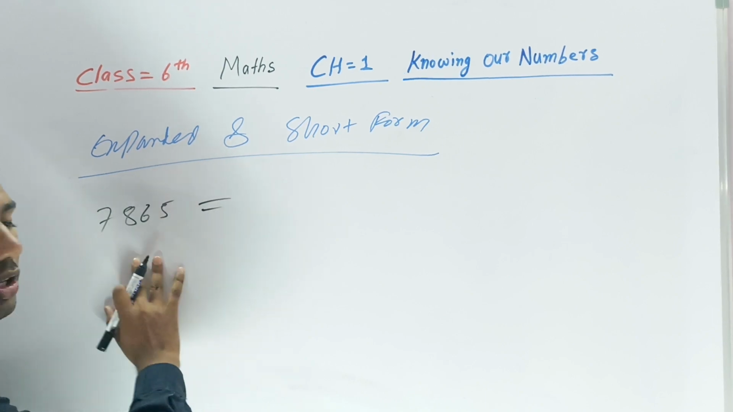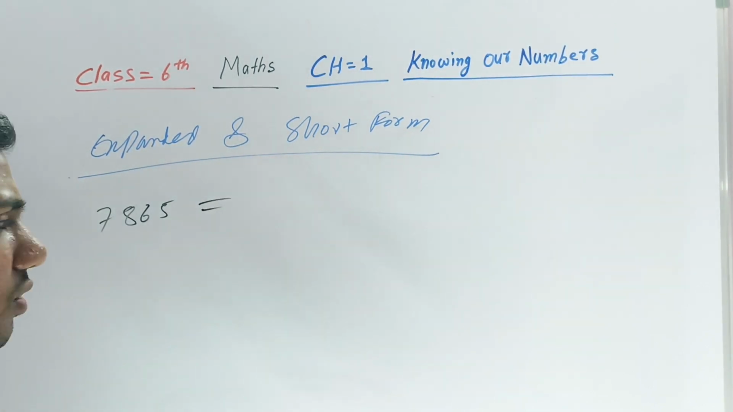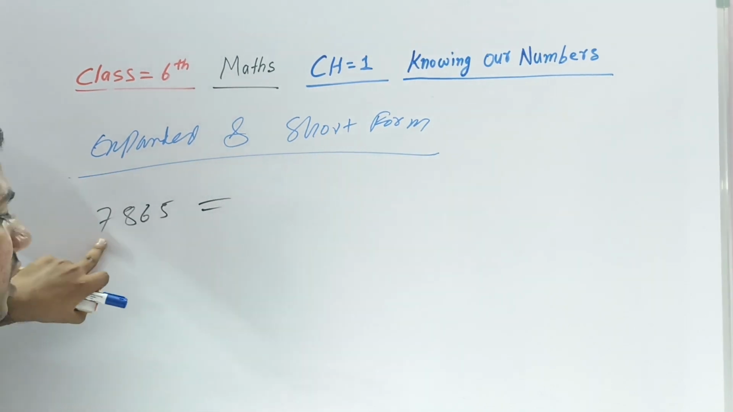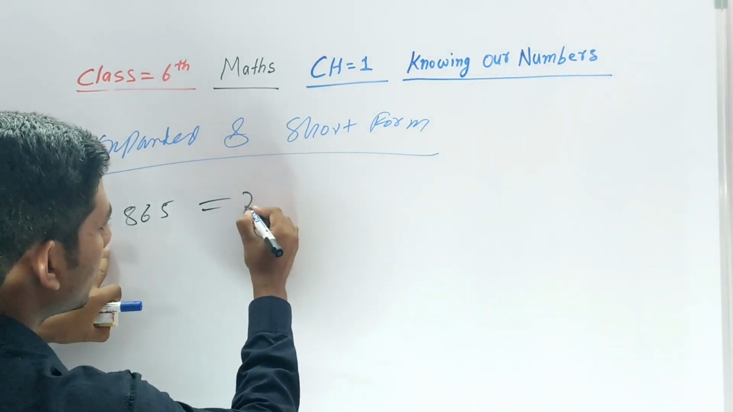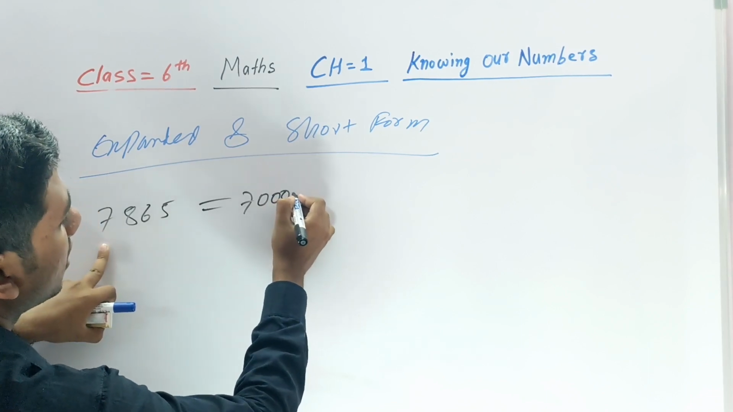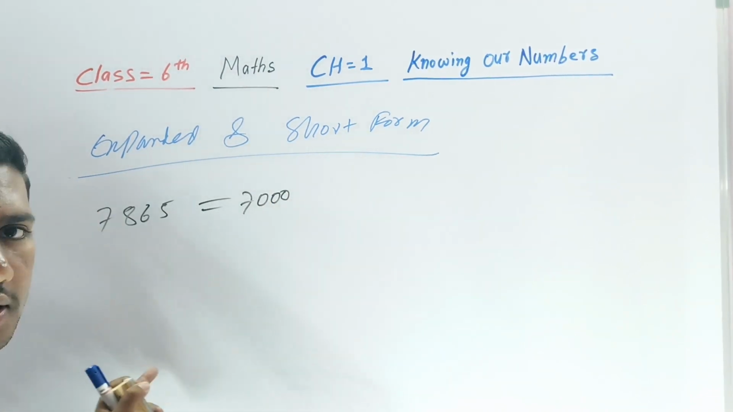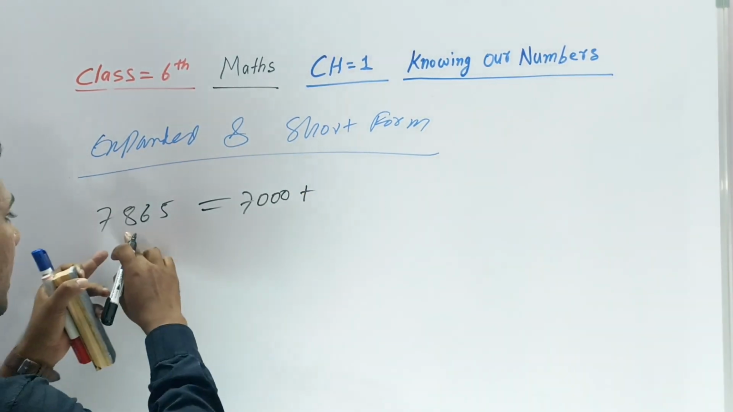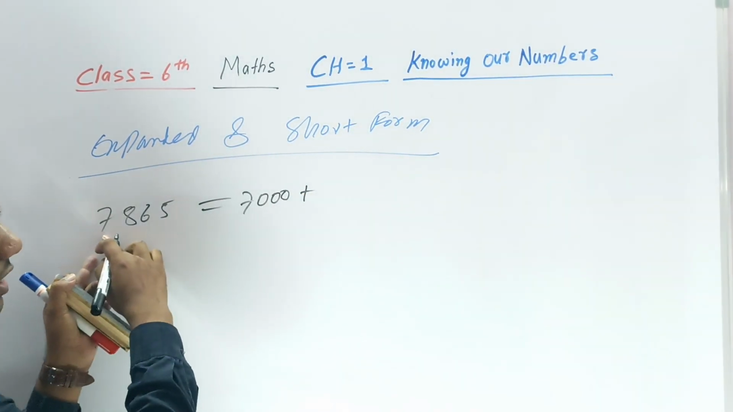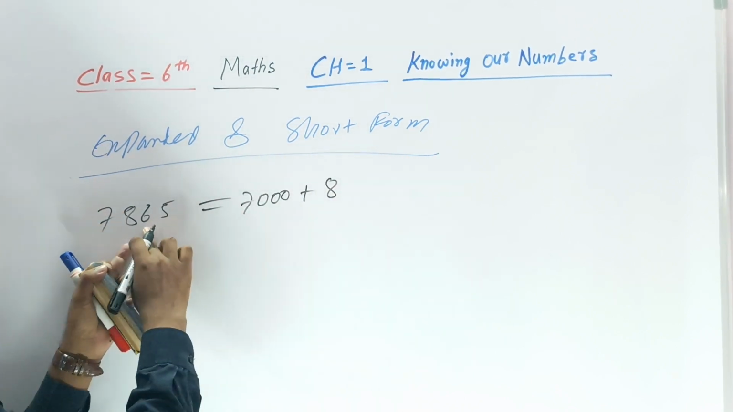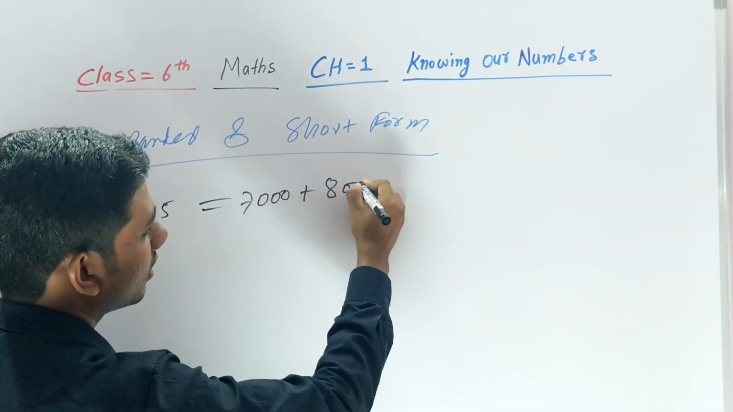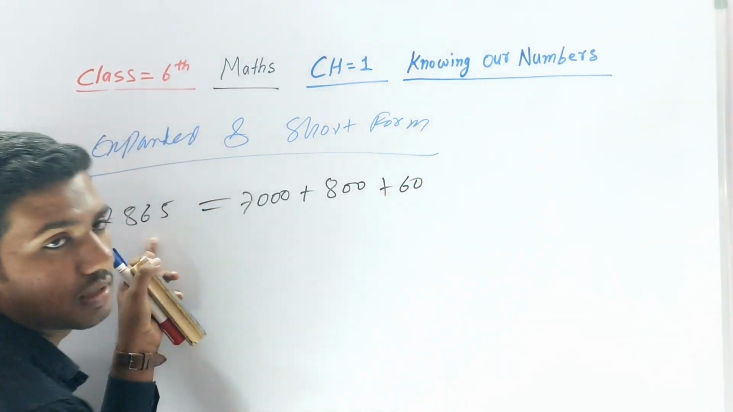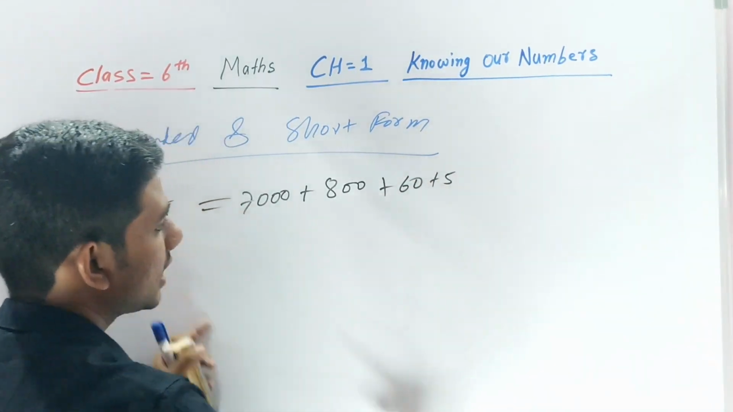This is the expanded form. You don't do anything, just count ones, tens, hundreds, thousands. This is 7,000. Then put a plus. After that, 8 is in the hundreds place, so it's 800. Then plus, the 6 is in the tens place, so it's 60. Then after that, 5.